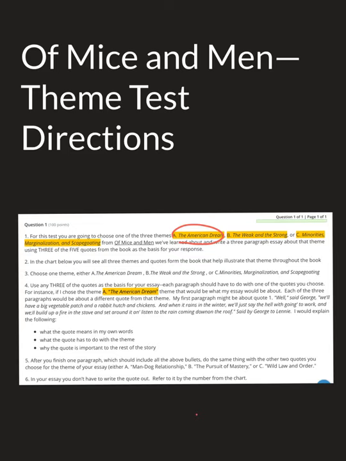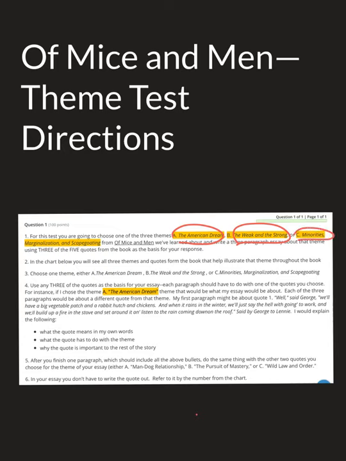The first one is the American Dream. We've defined that. That's rooted in the pursuit of happiness in our Declaration of Independence. We're going to talk about the weak and the strong, okay? So there's weak people in this book, people who are perceived to be weak, and people who are perceived to be strong, which relates to the time period. Some of the weak ones in this book, or the ones who are presented as weak, are people who are disabled, either physically or mentally. And the strong are people who are fighters. They're physically strong, and they consider themselves mentally strong.